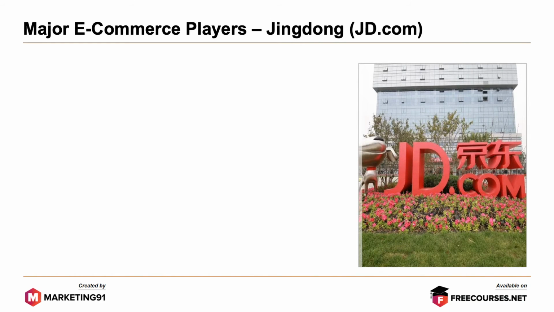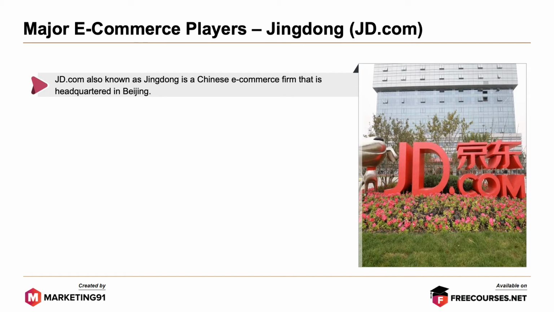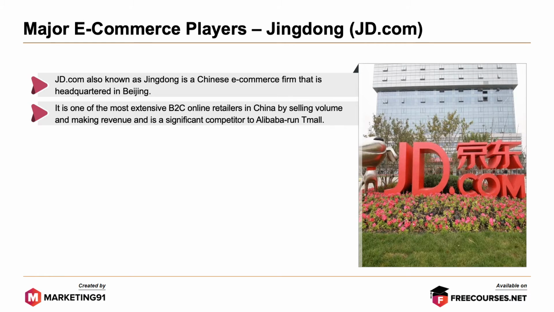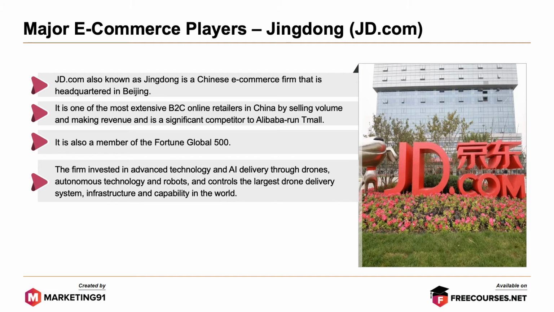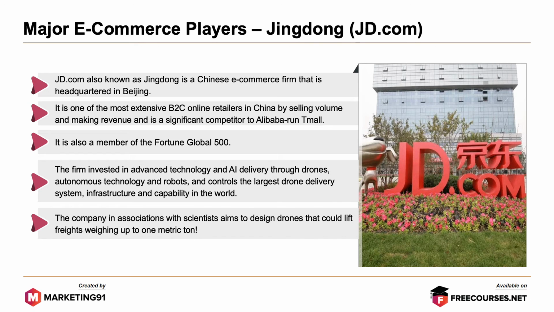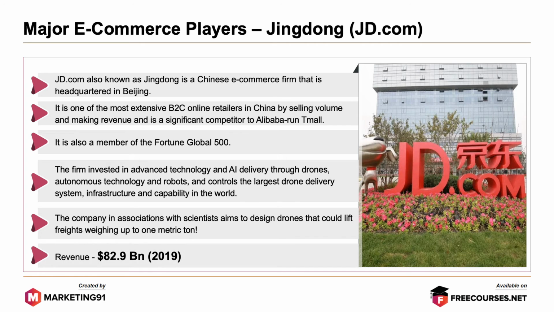Moving on to the next one, JD.com, also known as Jingdong, is a Chinese e-commerce firm that is headquartered in Beijing. It is one of the most extensive B2C online retailers in China by selling volume and making revenue, and a significant competitor to Alibaba-run Tmall. It is also a member of the Fortune Global 500. The firm invests in advanced technology and artificial intelligence delivery through drones, autonomous technology and robots, and controls the largest drone delivery system, infrastructure, and capability in the world. The company, in association with scientists, aimed to design drones that could lift freight weighing up to 1 metric ton. The revenues as of 2019 stood at $82.9 billion.